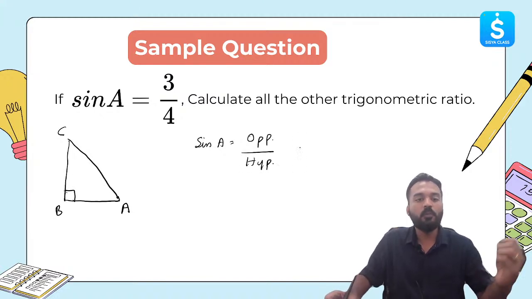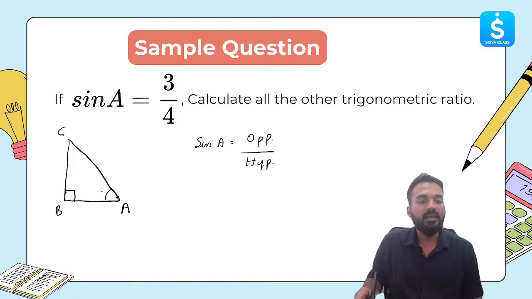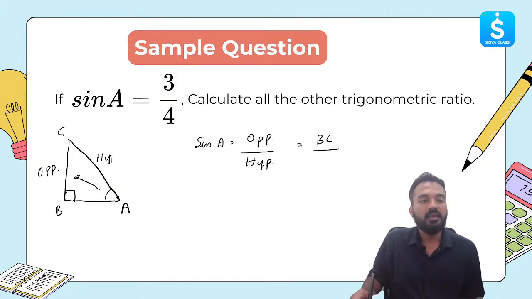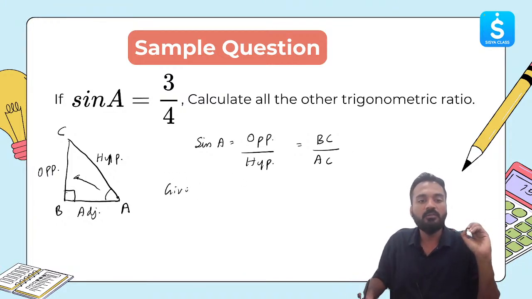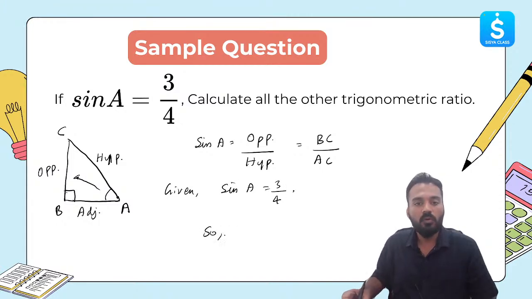So this is what I will do. What is the opposite side? Opposite side for this angle A is BC. This is the opposite side, so I'll write BC over here. Upon hypotenuse, what is the hypotenuse? AC is the hypotenuse. What is the adjacent side? Adjacent side is BA or AB. So BC by AC will be my ratio of sine A. Given in the question is sine A is equal to 3 by 4. So BC by AC is equal to 3 by 4.